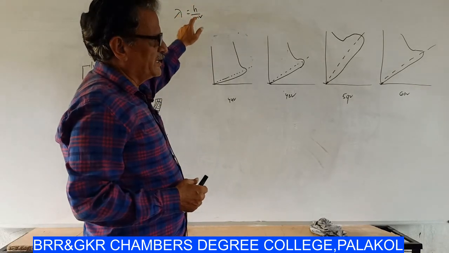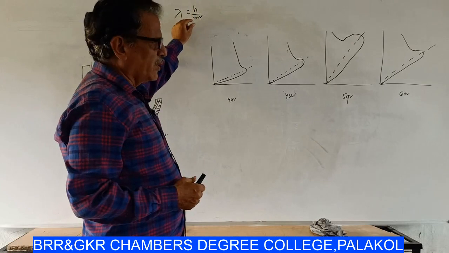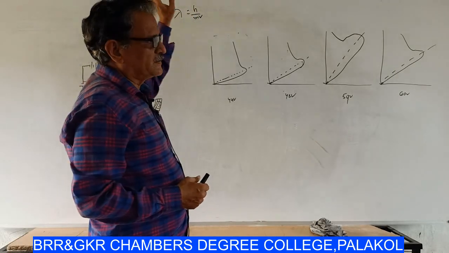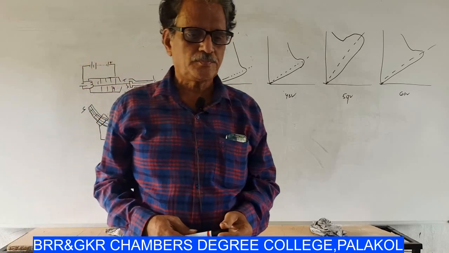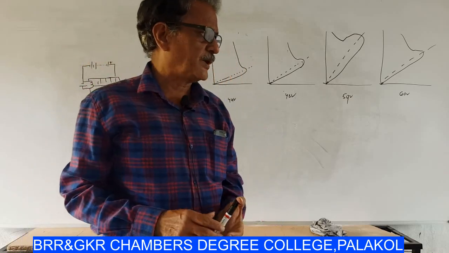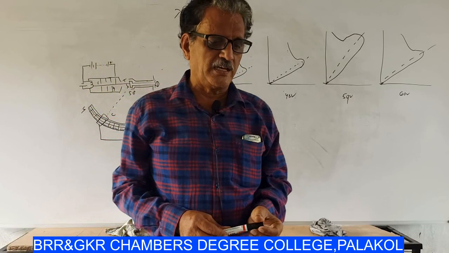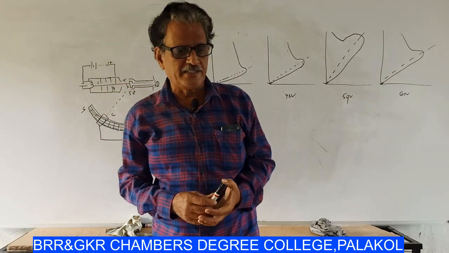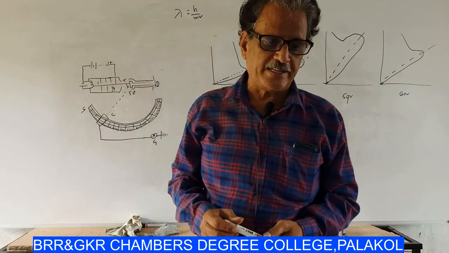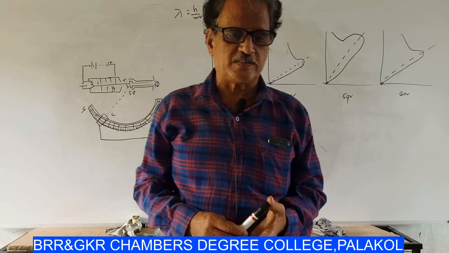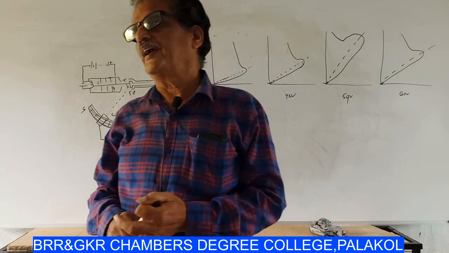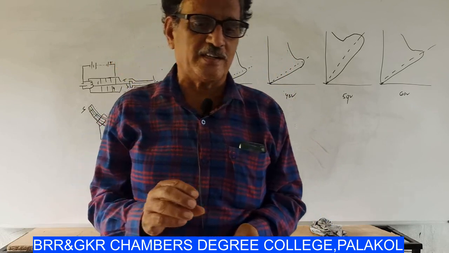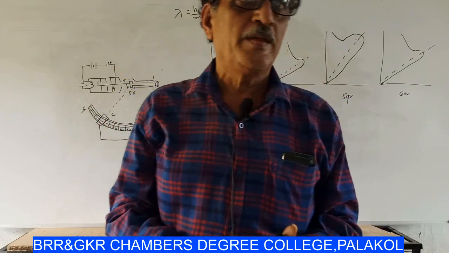If mv is small, lambda becomes maximum. So, the first property is that the lighter the particle, the greater the wavelength associated with it.